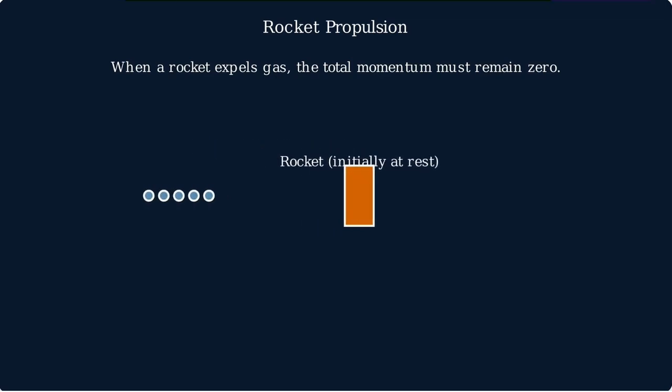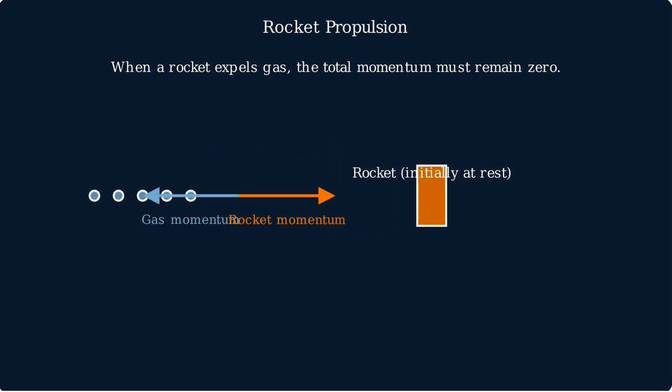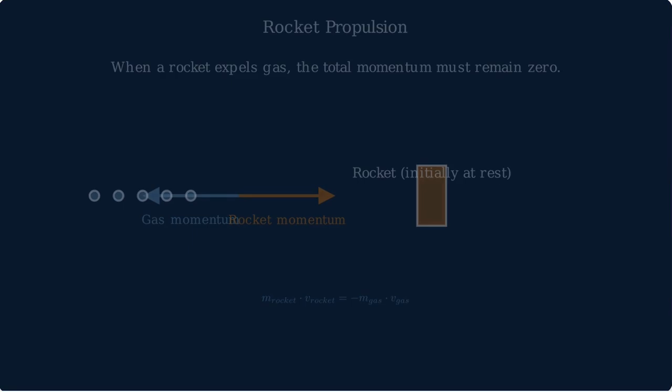When a rocket expels gas in one direction, the rocket moves in the opposite direction to conserve momentum. The momentum of the rocket in one direction exactly equals the momentum of the expelled gas in the opposite direction. There are two main types of collisions, but in both cases, momentum is always conserved.